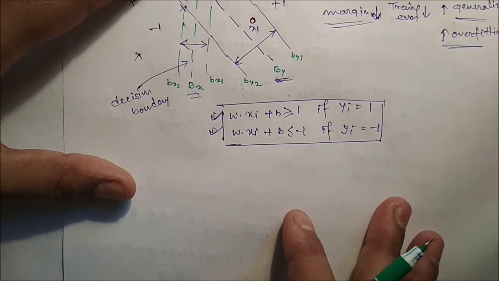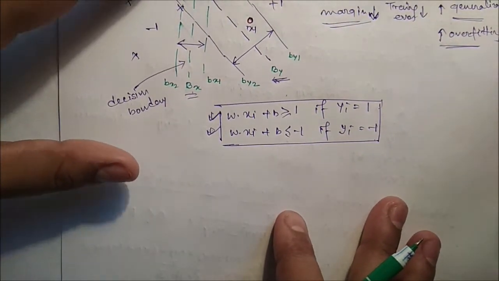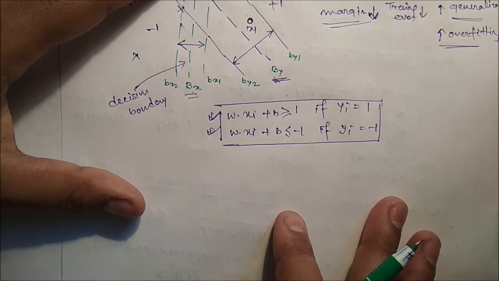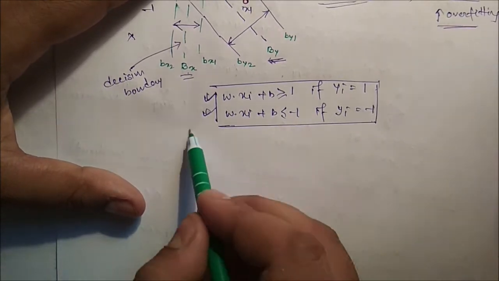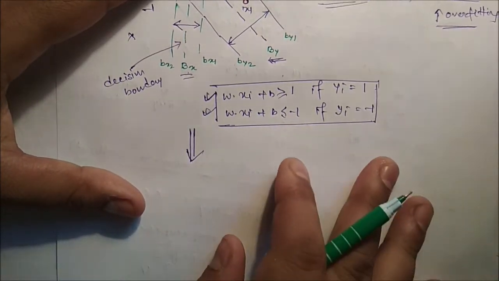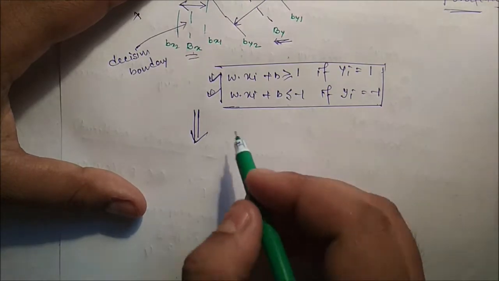Now here we introduce one variable, called the slack variable s.